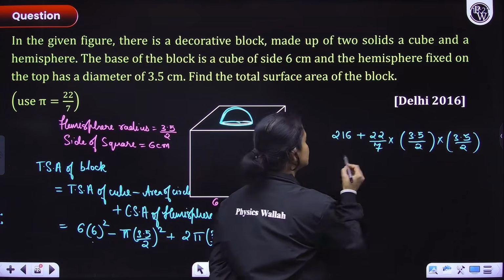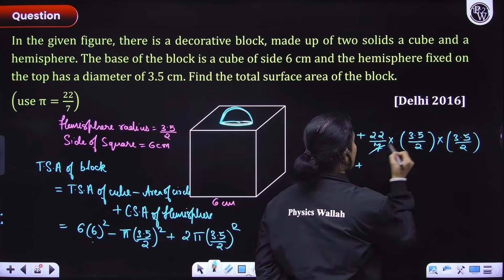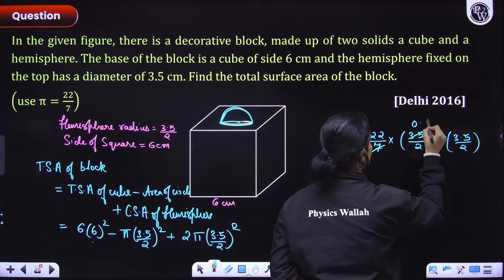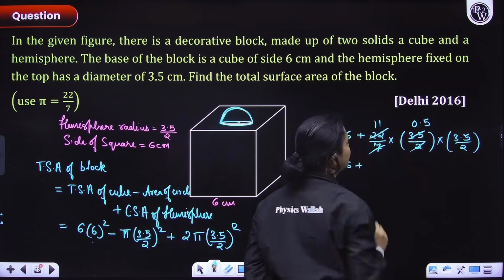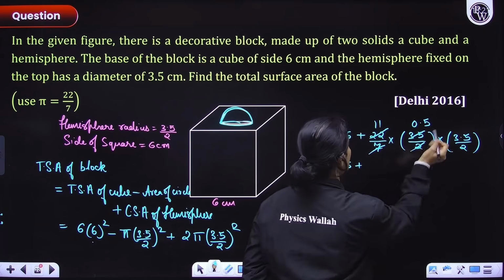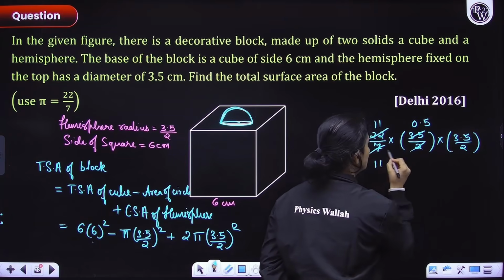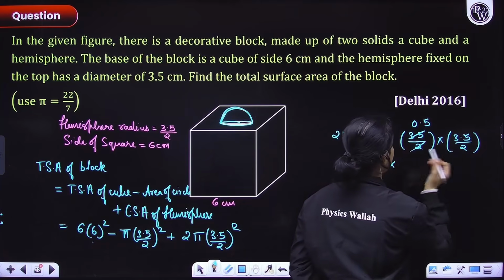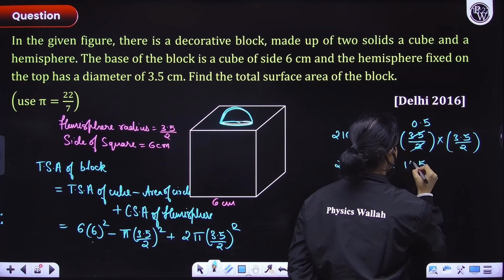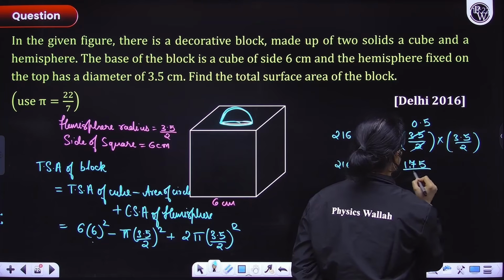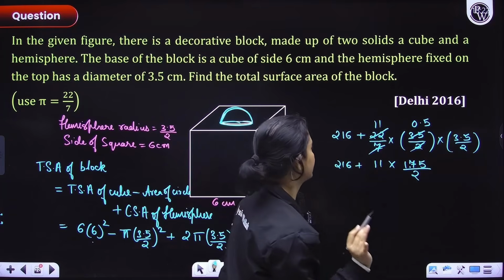Now let's start the calculation. First of all, I will divide it by 7, so I'll get 0.5. I'll divide this, so I'll get 11 here. Now 11 into 0.5 into 3.5. So 5 5s are 25, 2 5s is 15, 16, 17. So 1.75 divided by 2.